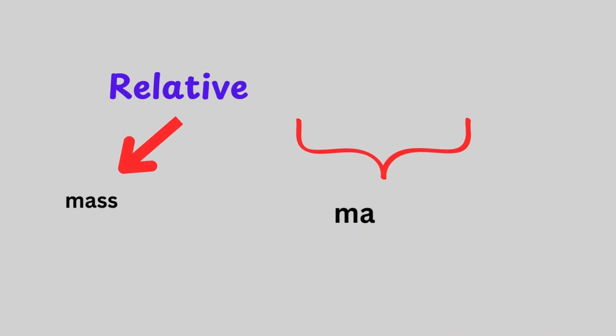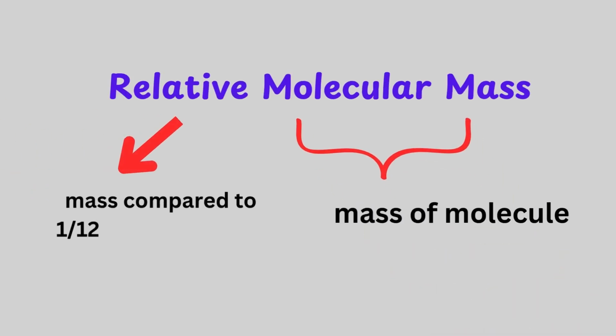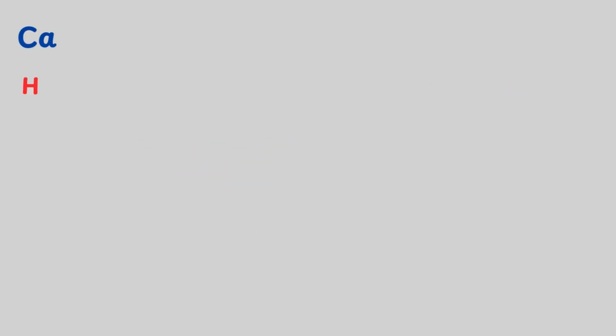A factor that can affect the rate of diffusion is relative molecular mass. Because the mass of molecules is very small, we use a relative mass, but the mass of molecules is compared to 1/12 of an atom of carbon-12. So relative to each other, the masses of molecules are obtained.